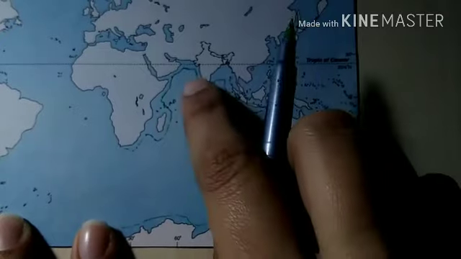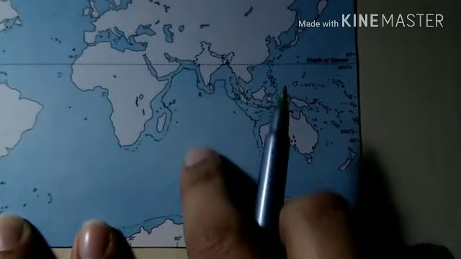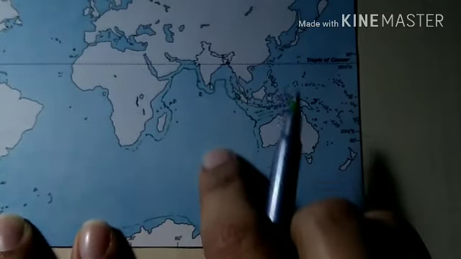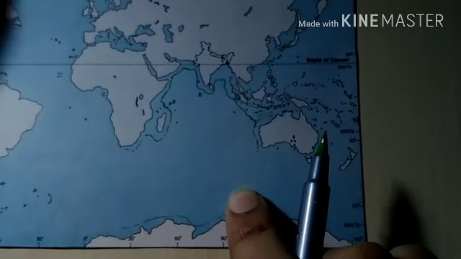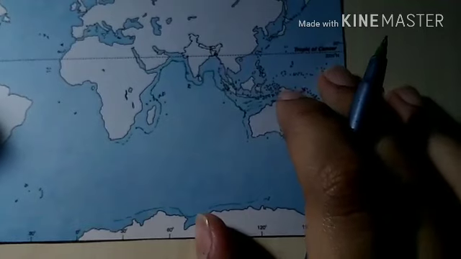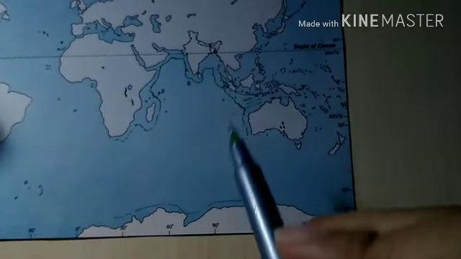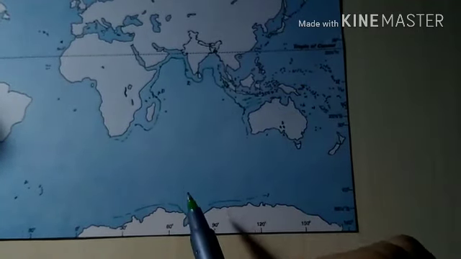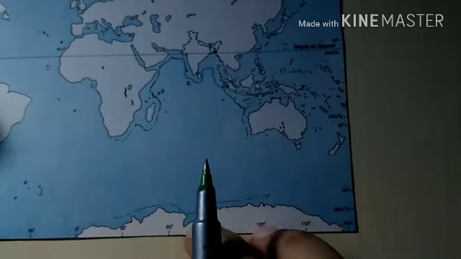So we have this Arabic Indian Ridge, and this ridge connects with the Antarctic continent.